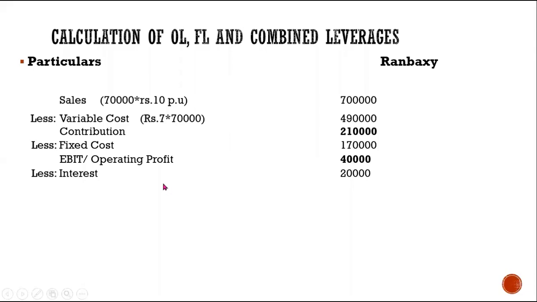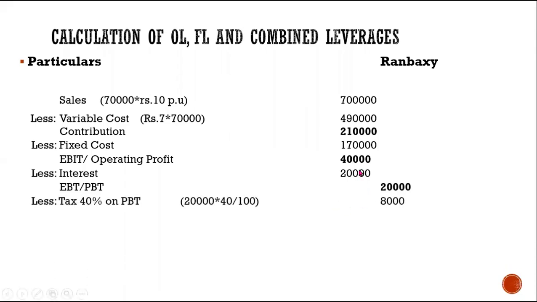So only thing here changes is interest. In the question, what is given? Interest you have 20,000, right? 20,000 is the interest. So what will happen? Your earning before tax will change. So on this now 40% is the tax, right? 20,000 is the interest you have, so earning before tax is 20,000. Then on 20,000 you have 40% tax to be paid, which is 8,000 for the Ranbaxy. This is for the students who haven't done. Quickly you can do it. So amount available to equity shareholder is 12,000.